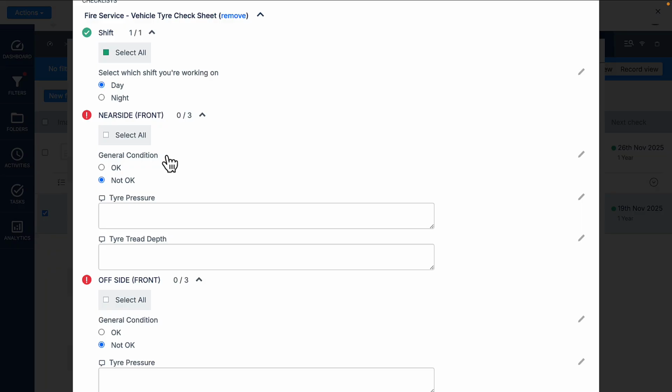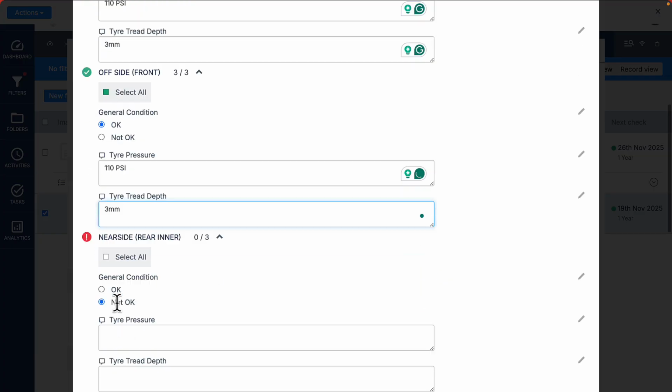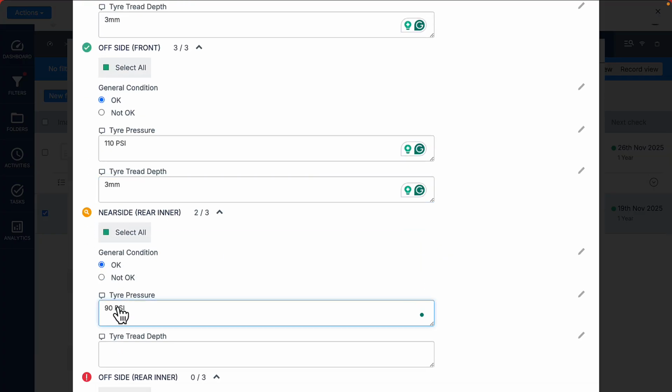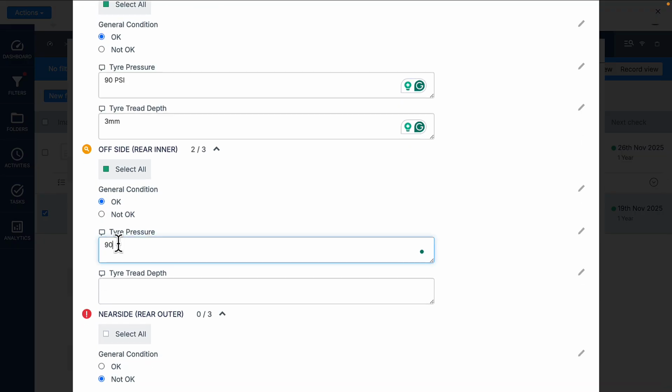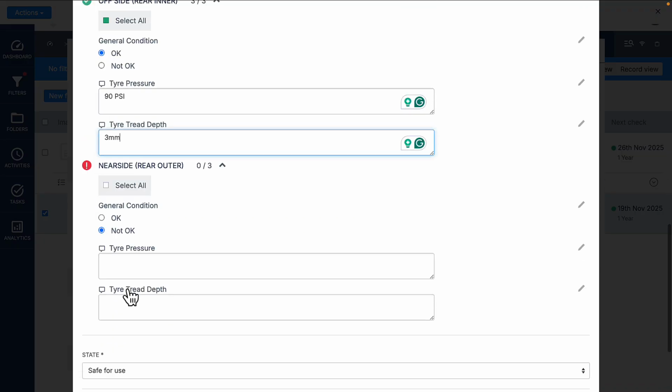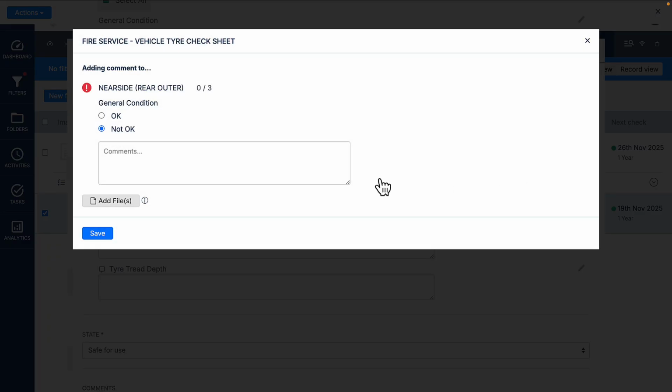Select a general condition, you either have OK or not OK. You can type the tyre pressure in, and then type the tyre depth in, and then go through every tyre on the vehicle. If for whatever reason a tyre on the vehicle isn't okay, select the general condition and then click the pencil, and this is where you can add a comment.